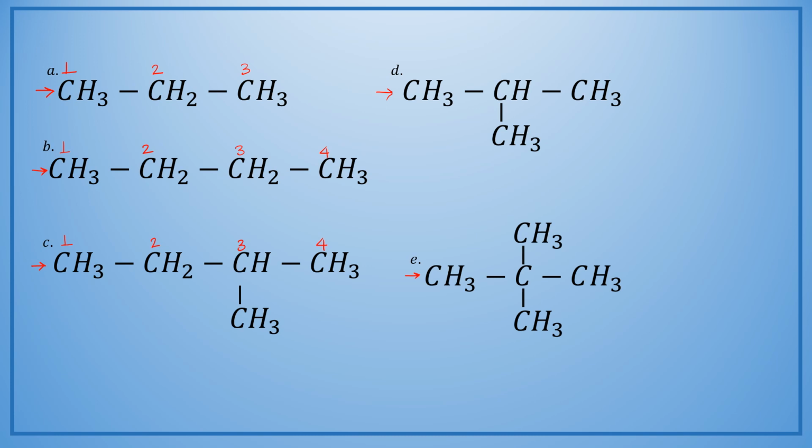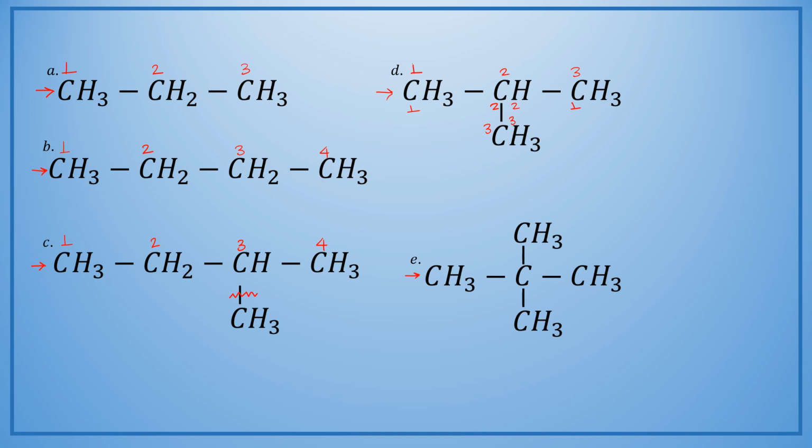We cannot include this carbon atom right here in a continuous chain, right? Similarly, in example number D, we can either count the carbon chain continuously as 1, 2 or 3, or we can also count it like 1, 2 and 3. Similarly, we can also count continuously as 1, 2 and 3, right?